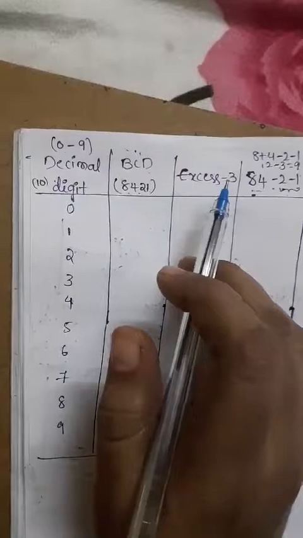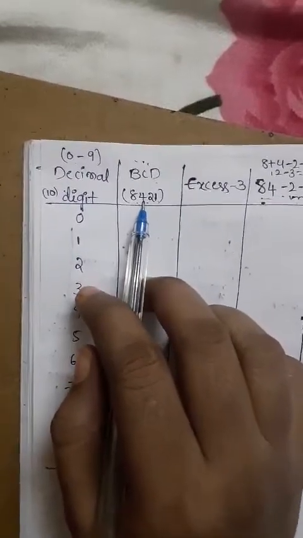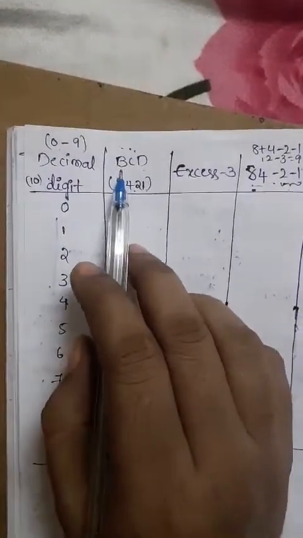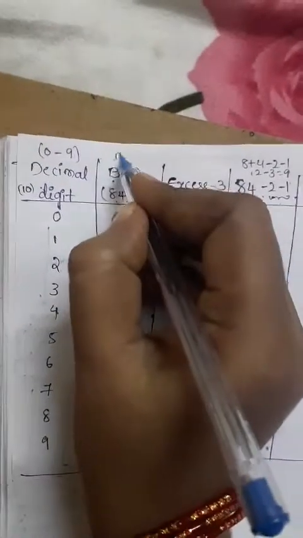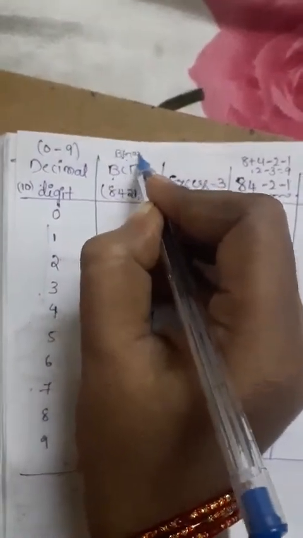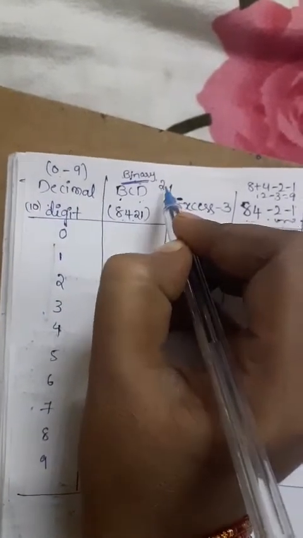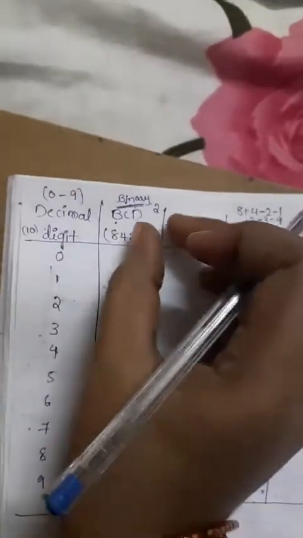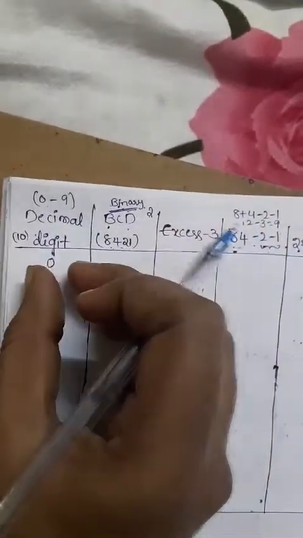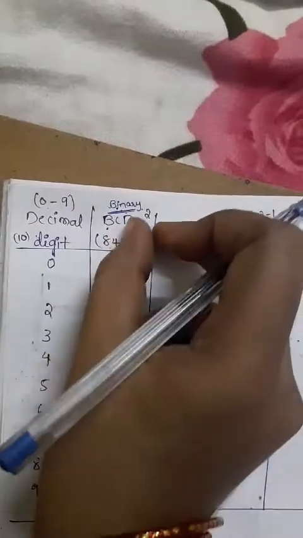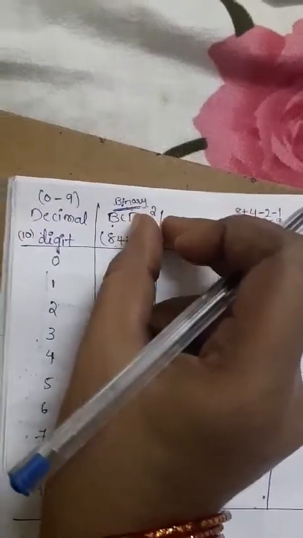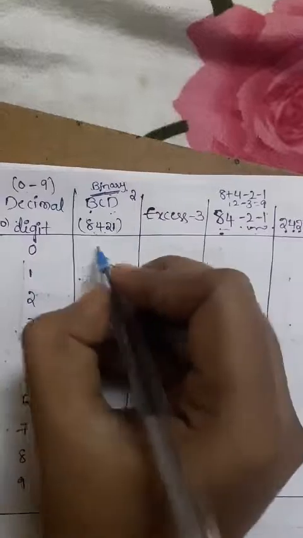So just listen. How to write the binary coded decimal, that means the 8421 code? Already we know the weight of its base. This is related to binary. Binary coded means this complete information is related to binary, where the base is 2. So whatever digit we have will be implemented with the weights of its position. Like that we can implement.